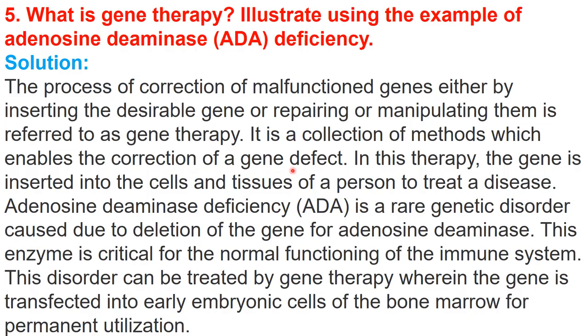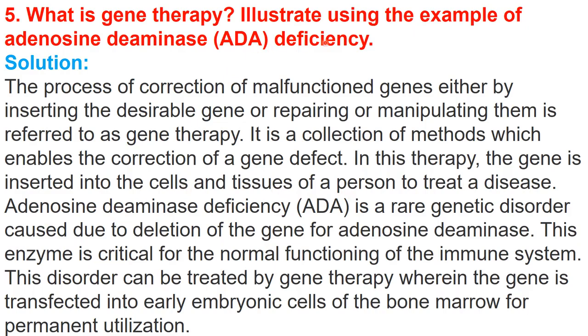It is a collection of methods because in gene therapy, as you have studied, first the lymphocytes are taken from the patient, then cDNA is introduced into those, and then transfusion is done into the patient's blood. So it includes a number of steps. So it is a collection of methods. And in this therapy, the gene is inserted into the cells and tissues of a person to treat a disease.